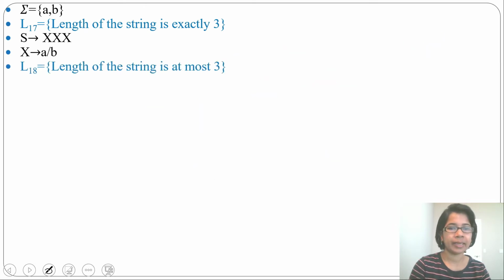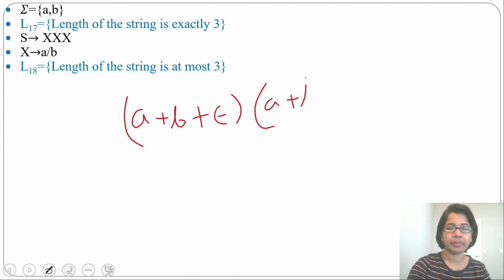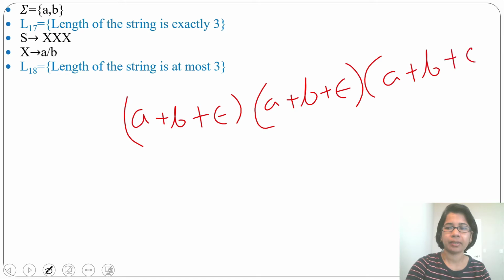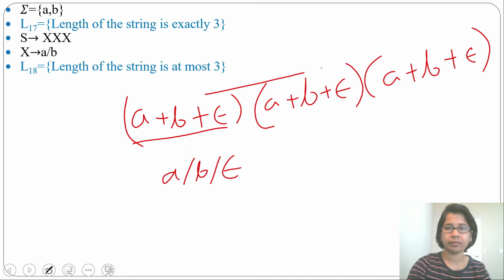Next language: length of the string is at most 3. At most 3, what will be the regular expression for this? It will be (a+b+ε). This will be at most 1. Then (a+b+ε), that will be at most 2. Then (a+b+ε), this will be at most 3. From one variable, we'll generate a or b or epsilon. Then from the start variable, we'll generate for this 3.